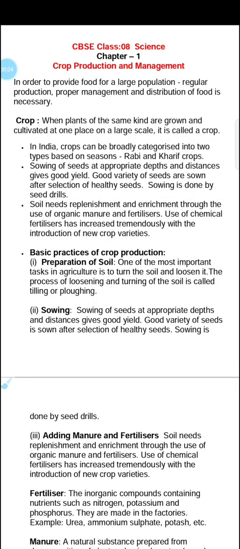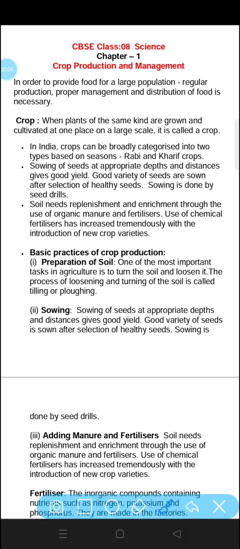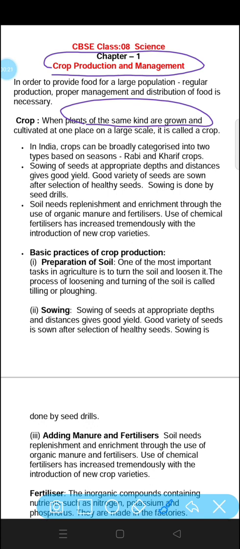Today we are going to start a new chapter of 8th standard, that is crop production and management. So before starting the chapter, let us know what crops are. Crops are the same kind of plant which are grown at very large scale for production, and this is called a crop.